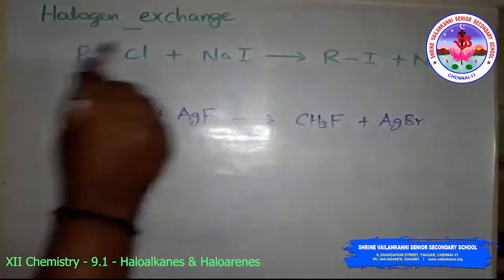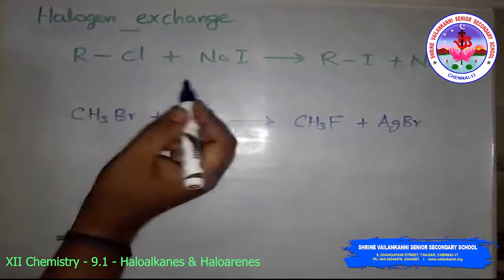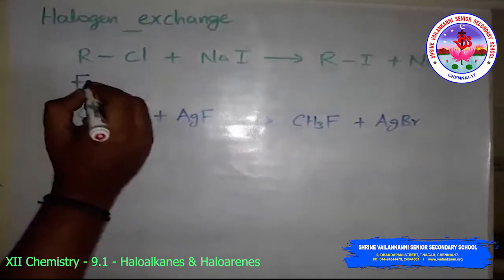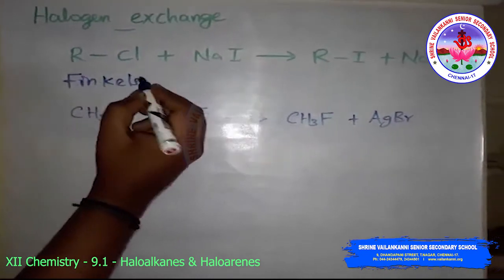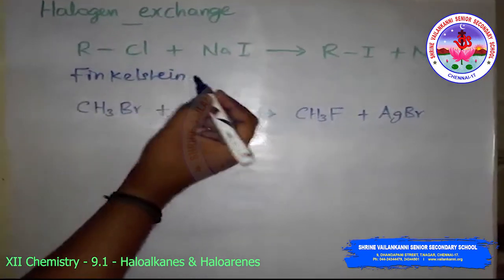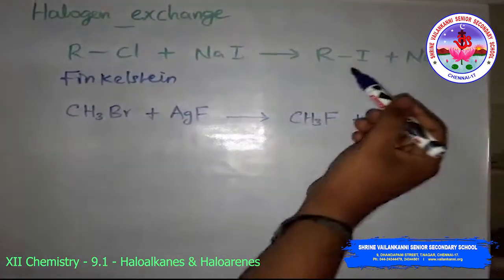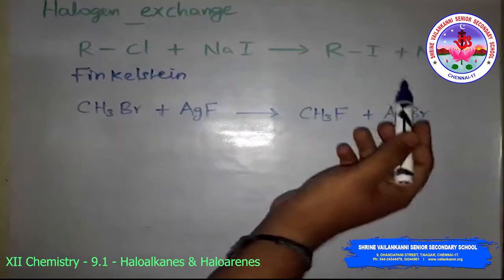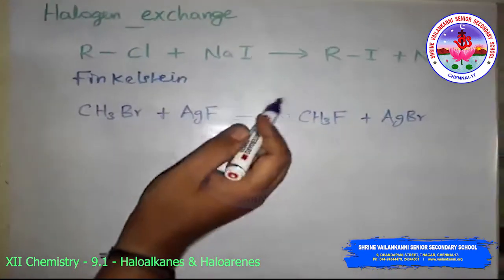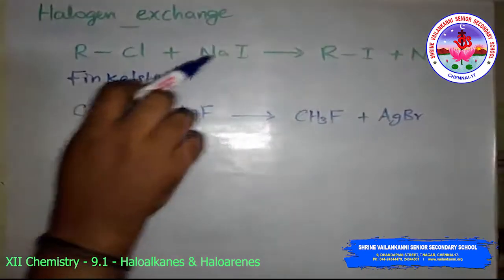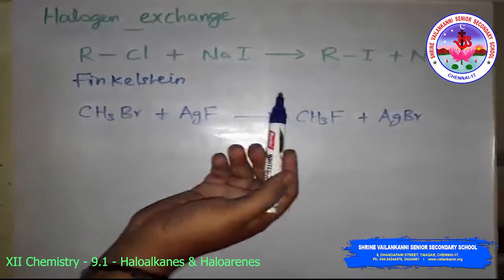This reaction is called the Finkelstein reaction. You will get the alkyl iodide, and the sodium chloride or sodium bromide thus formed precipitates in the dry acetone. It facilitates the forward reaction according to Le Chatelier's principle.